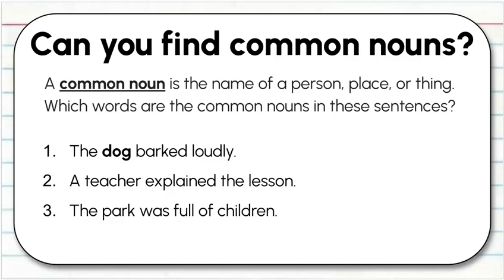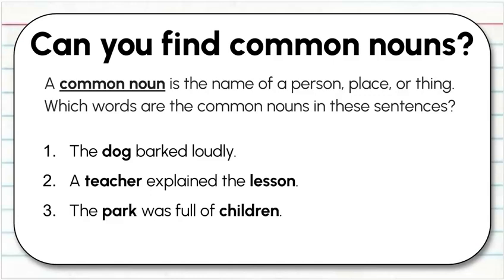If you said dog, you are correct. What about the next sentence? A teacher explained the lesson. Can you find a common noun? We have teacher and lesson. Oftentimes, sentences have more than one noun in them. What about the third one? The park was full of children. Park and children was correct.